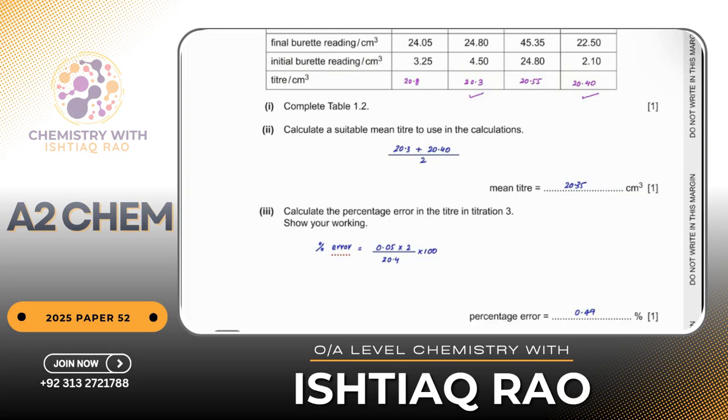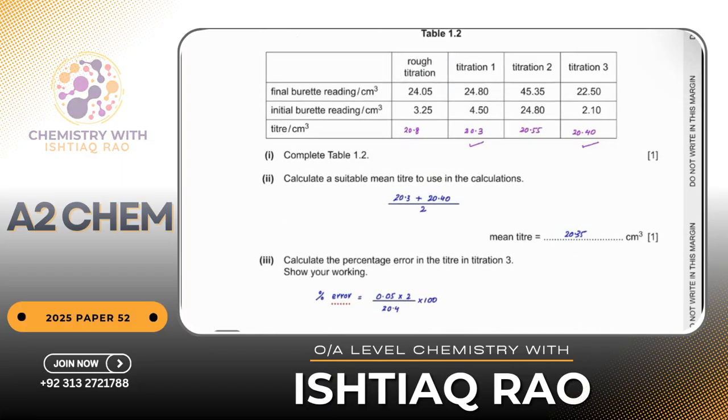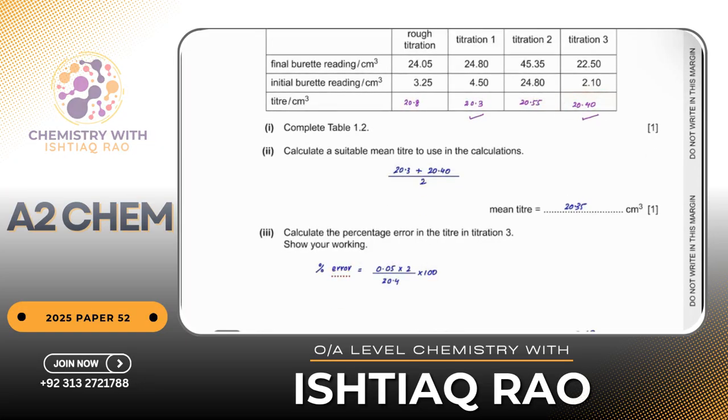Then they are asking to find out the percentage error in the titer, meaning in the burette. Whenever we use a burette, we take reading twice, initial reading and final reading. Of course, the error would be multiplied by 2. Whenever we use apparatus twice, we have to multiply the error by 2. So the percentage error, this is for the burette. I'm going to multiply this by 2 divided by the mean titer, divided by titration 3, whose titer is this one.